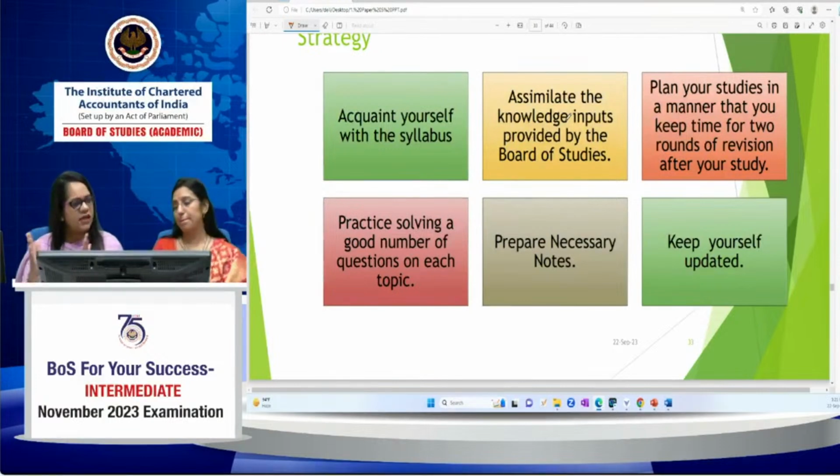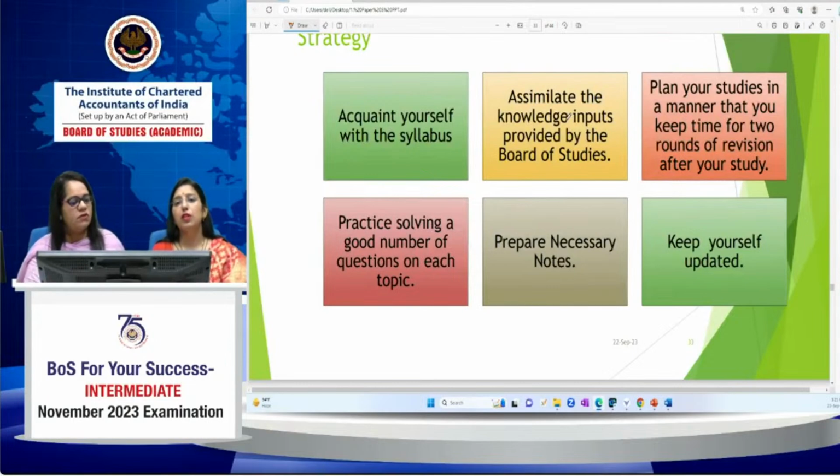So in the second round of preparation, it is not necessary that if you have done three illustrations for one adjustment, you do all three again. You take one question and do that. That means you're already aware of the adjustment, so spend less time on it. Do only one question out of those three illustrations and solve that question.